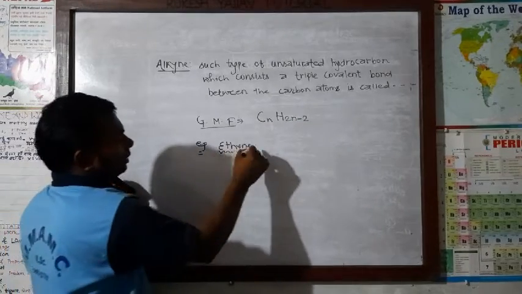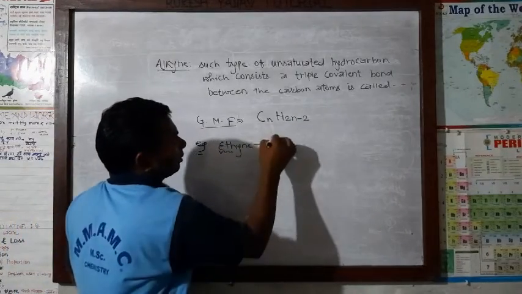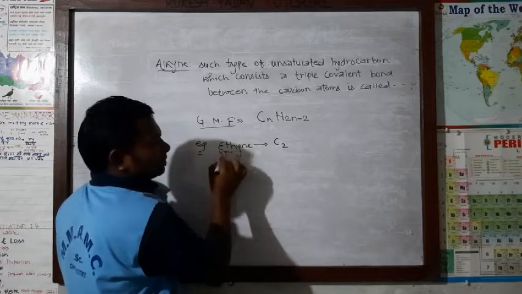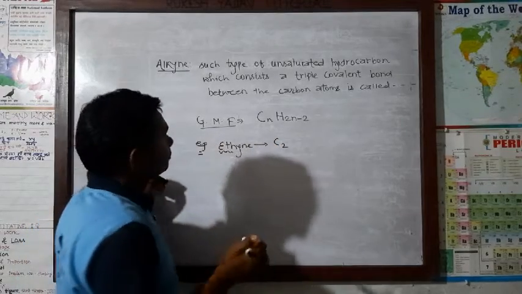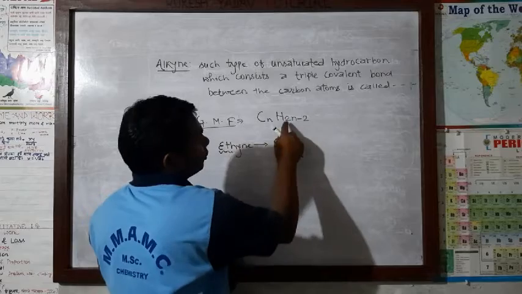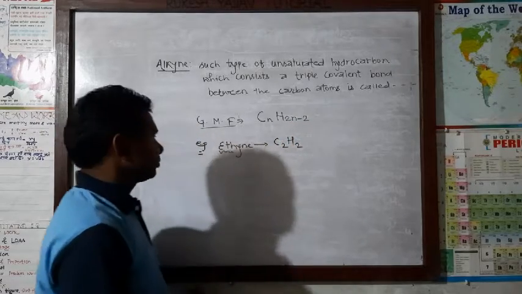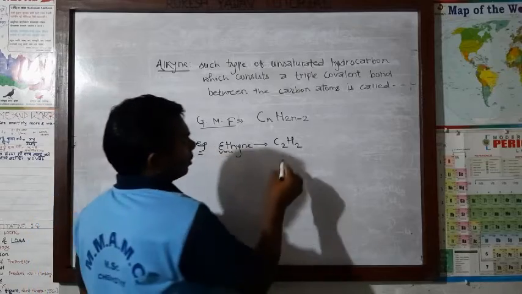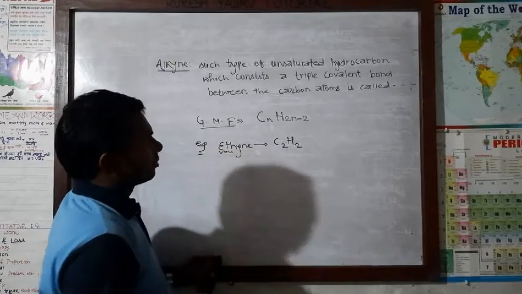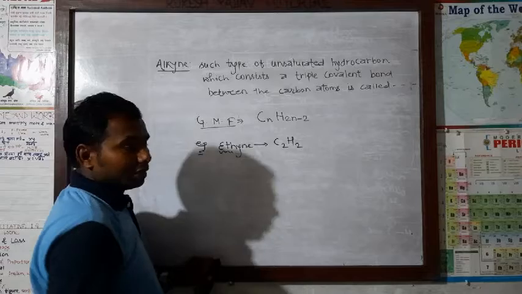Now ethyne, what will be the molecular formula? C2, because eth means the number of carbon atoms is 2. C2H, 2 into 2 means 4, 4 minus 2, 2. C2H2. This is ethyne. And what will be the structural formula? About the structural formula I will show you later in the table.